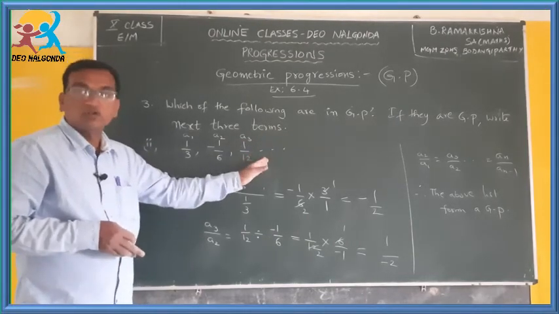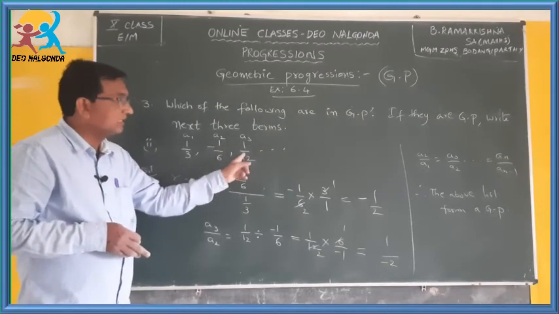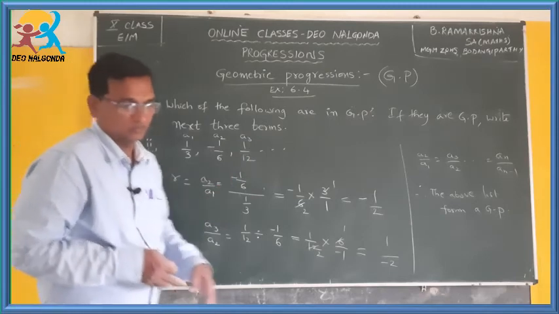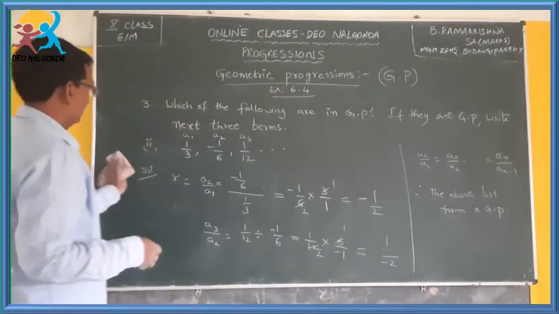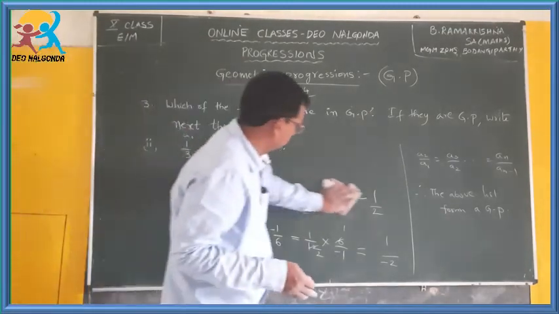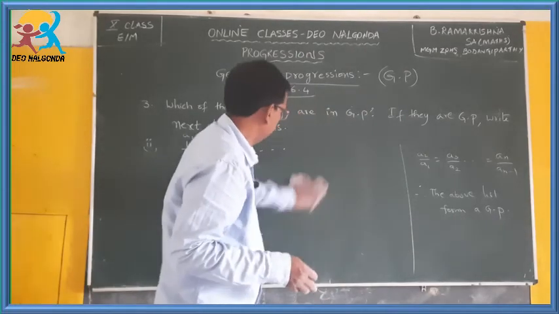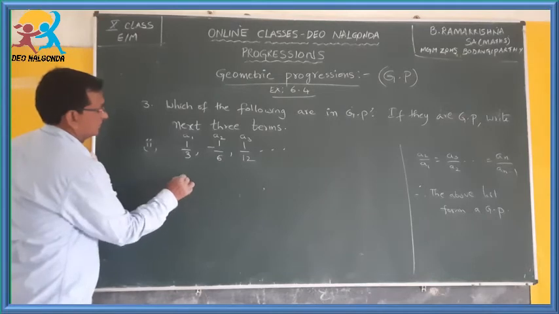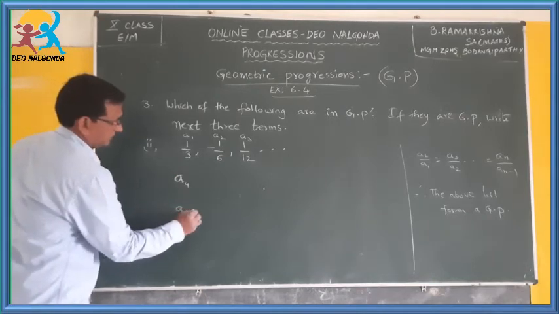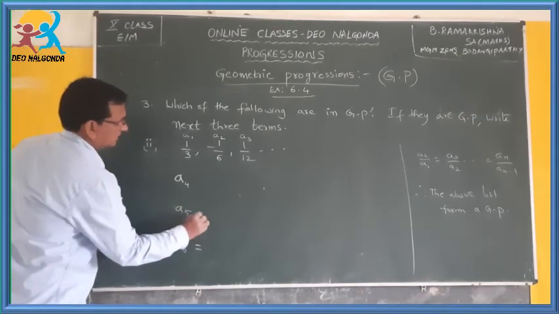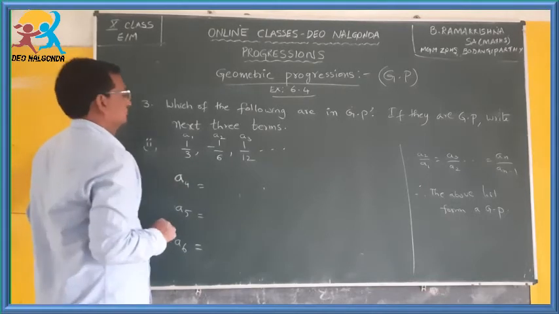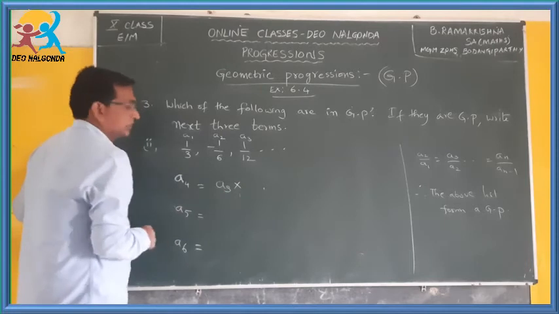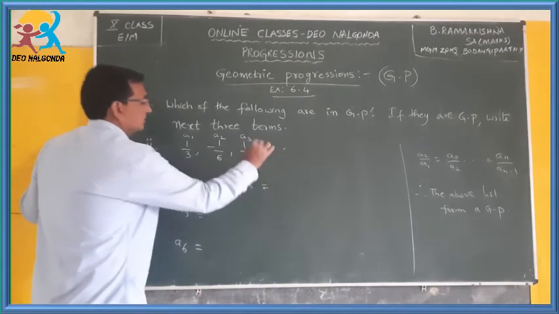To get A4, you multiply A3 with the common ratio. Like that you repeat the process. Let me write for you. The next 3 terms are A4, A5, A6. A4 is equal to A3 into r.